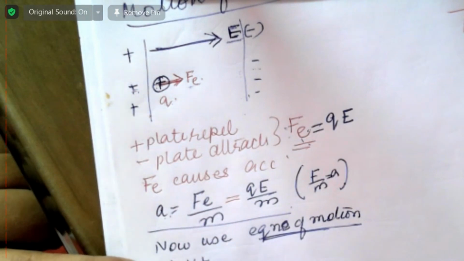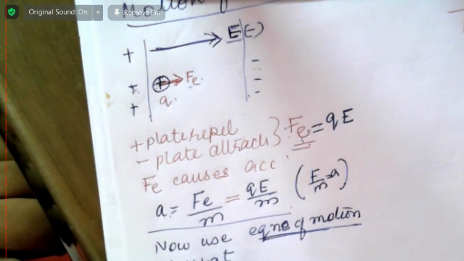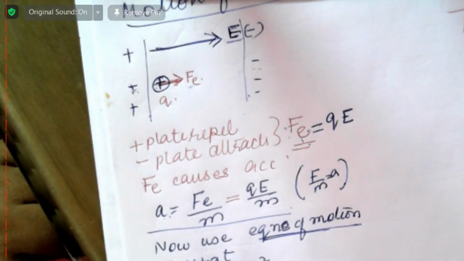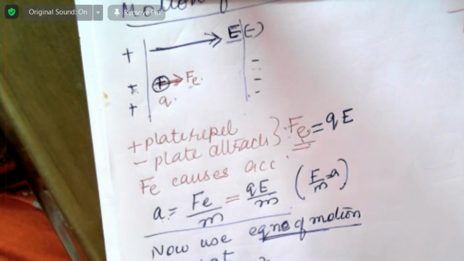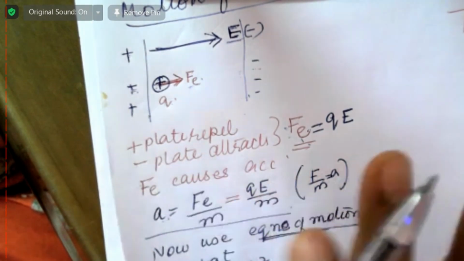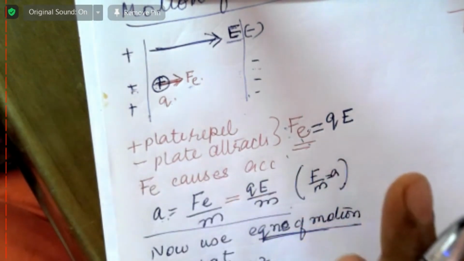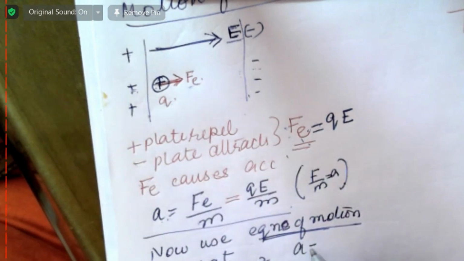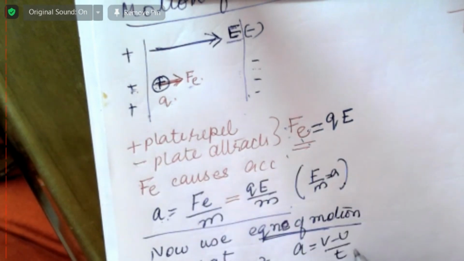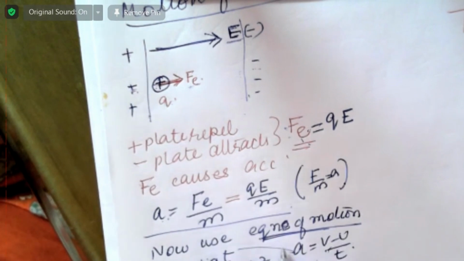V is equal to U plus AT. S is equal to UT plus half AT square. Then V square is equal to U square... So what formula? A is equal to V minus U by T. Yes, that is the same as this one. These two are the same.